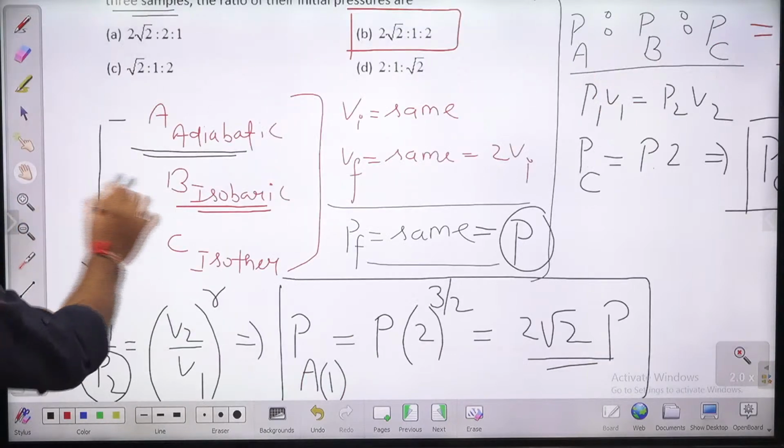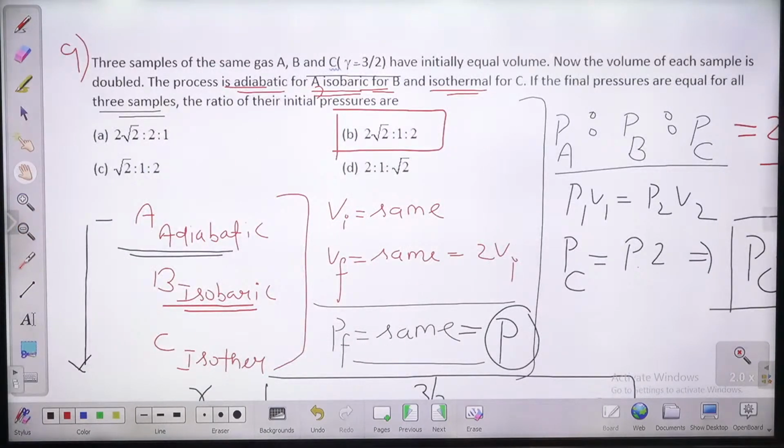Please check again and tell me if it is clear to you or not. Option B is the right answer for this question. So those who are getting option B, they are very right.